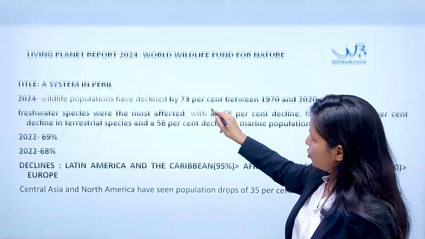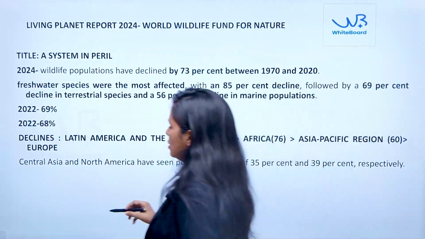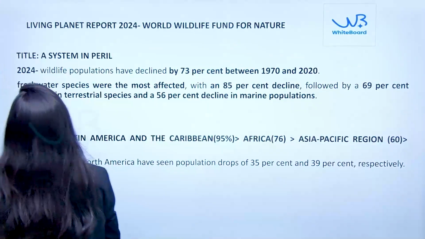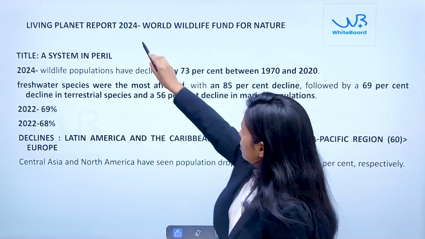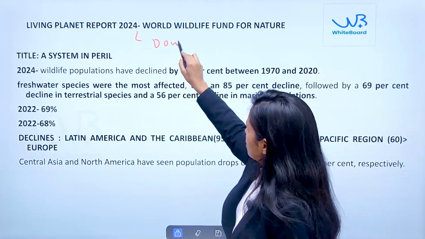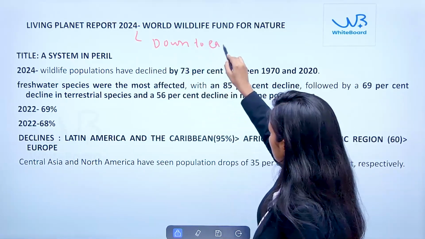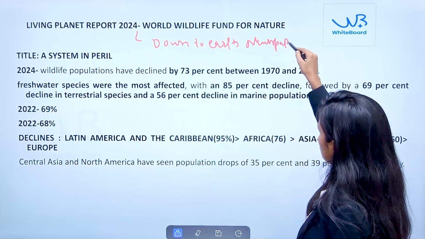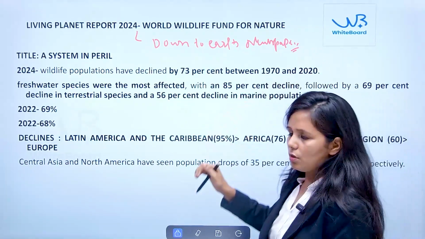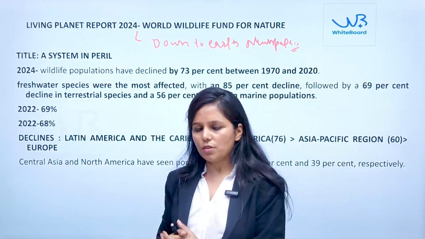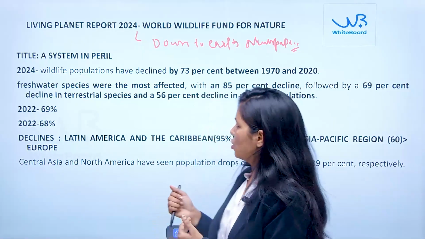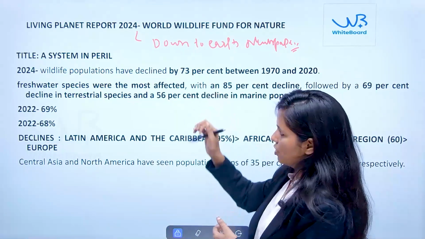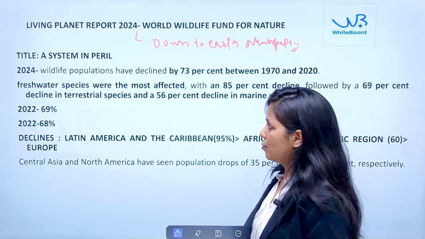Now the last topic of today's discussion is about the Living Planet Report that was published in the Down to Earth newspaper. Here we are going to discuss what the outcome of this report is, and which organization is responsible for publishing this particular report.